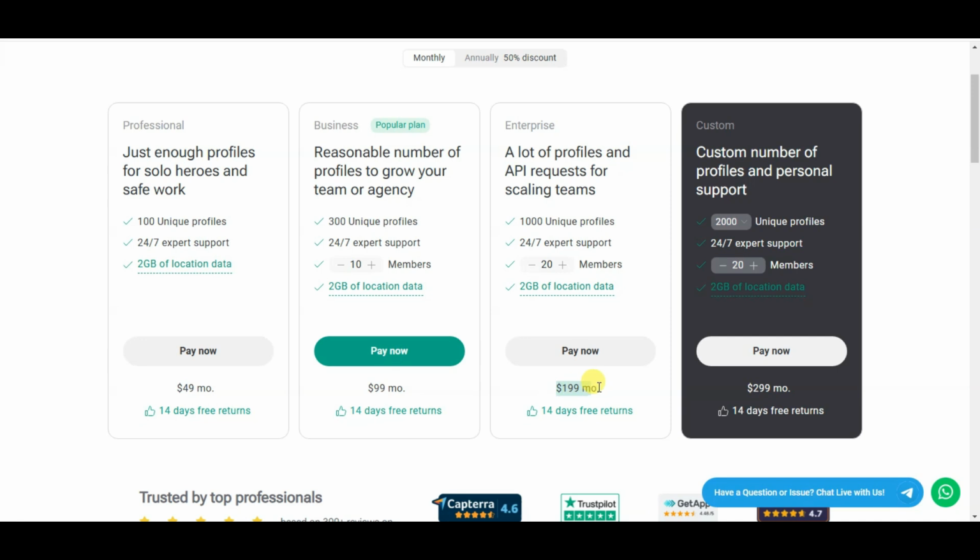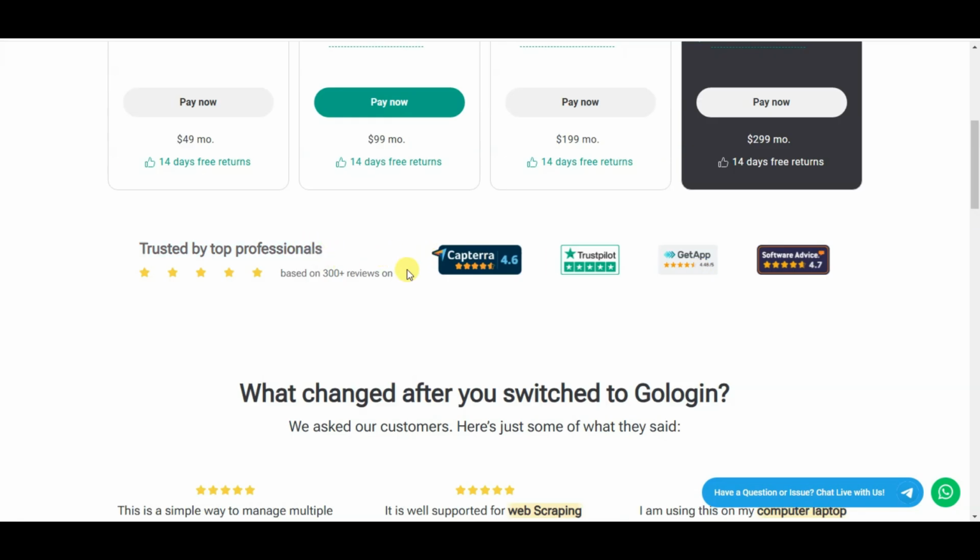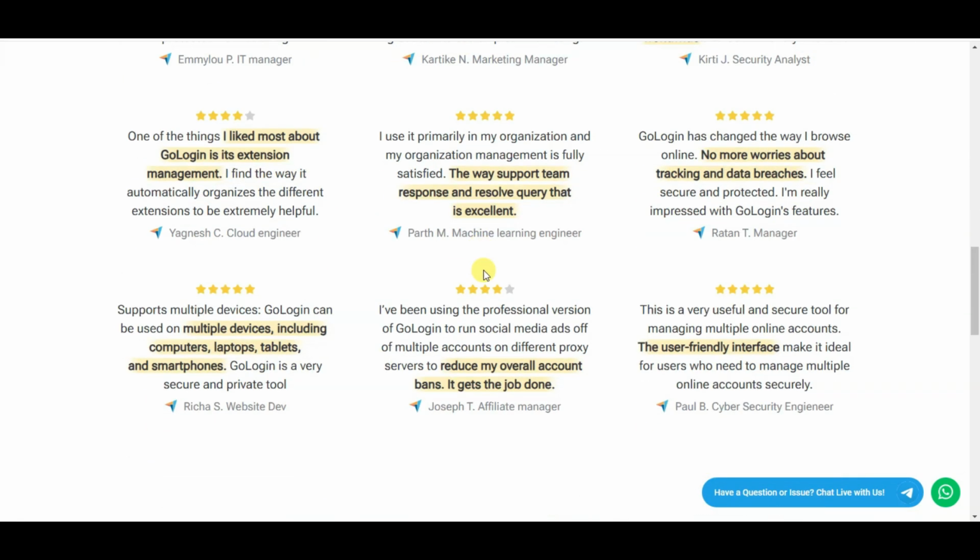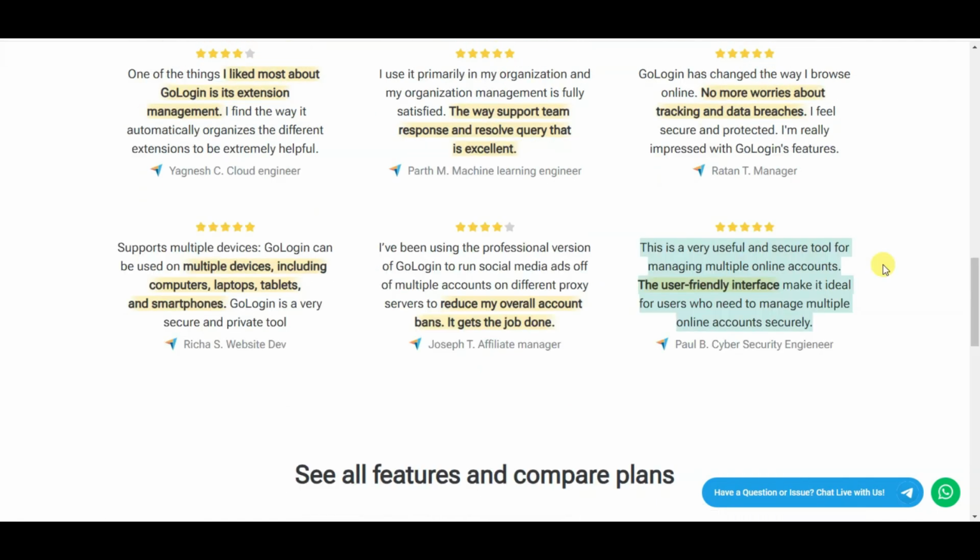Here you can see the price. For this plan, you will have to pay $199 per month. If you choose the business plan, then you will have to pay $99 per month. The best thing about this platform is that it provides you 24/7 expert support. Here you can see 14 days free returns. This platform is trusted by top professionals. Here you can see customer reviews. This is a very useful and secure tool for managing multiple online accounts. The user-friendly interface makes it ideal for users who need to manage multiple online accounts securely.